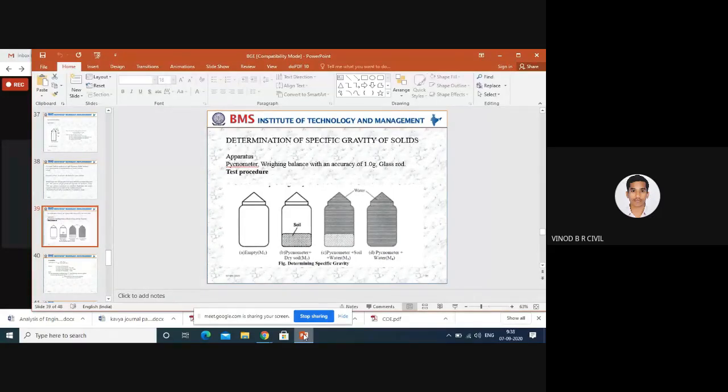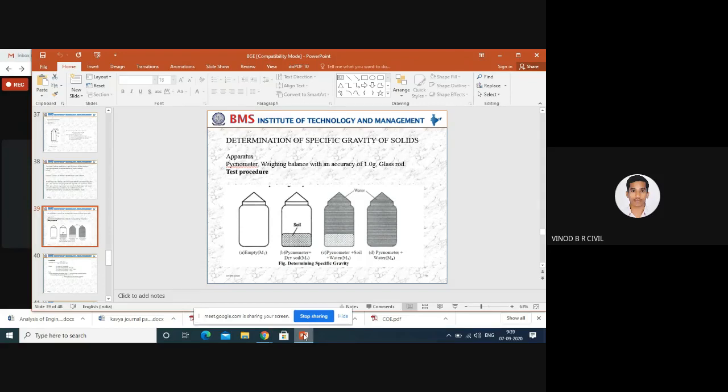Once we fill the water, we take down the weight. That weight, pycnometer, soil, and water, is called M3. The fourth one: again we remove the soil sample, and next fill the water completely. That is pycnometer plus water, M4.